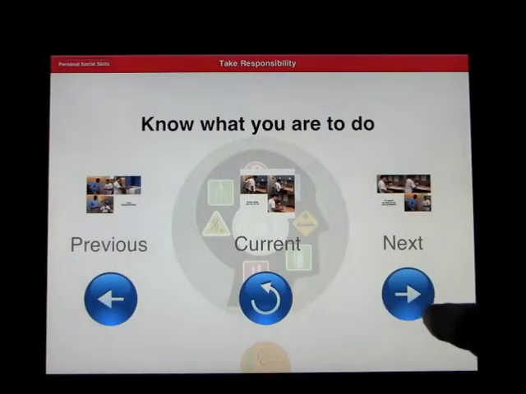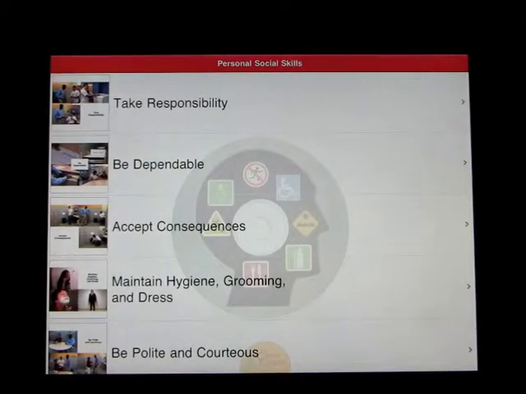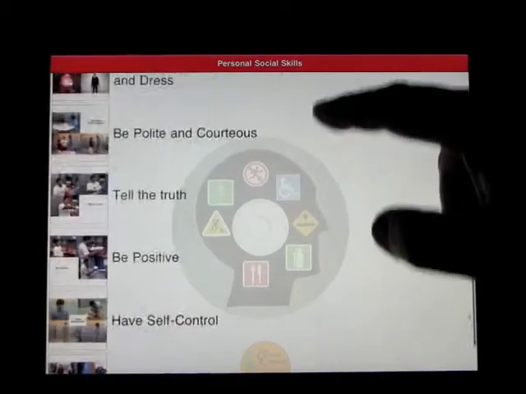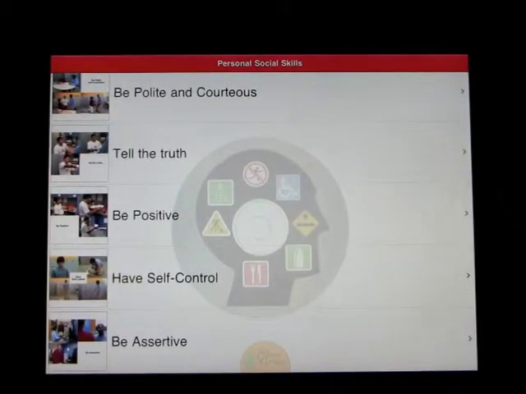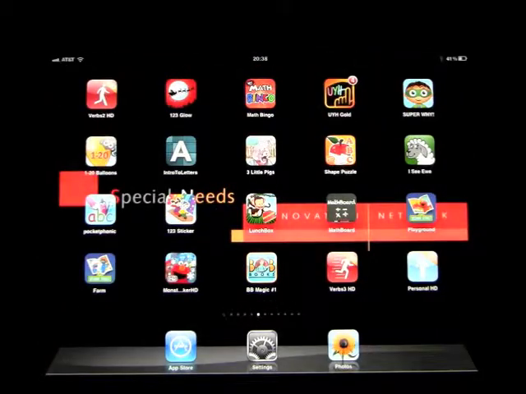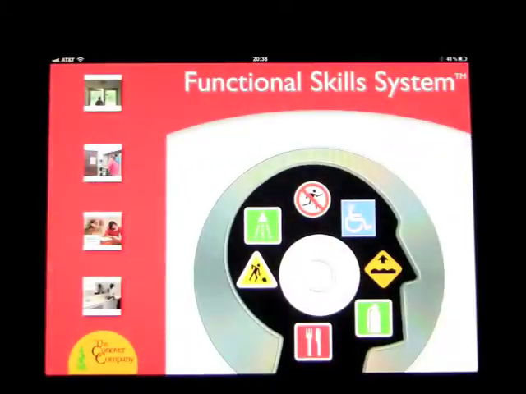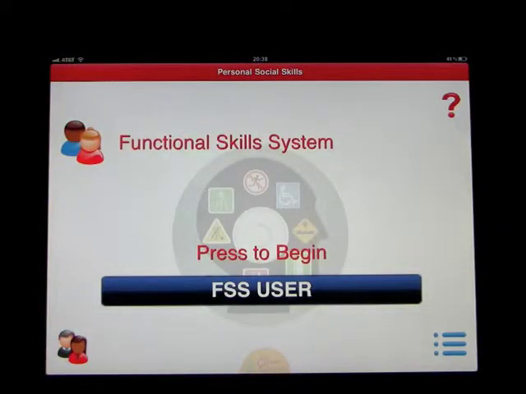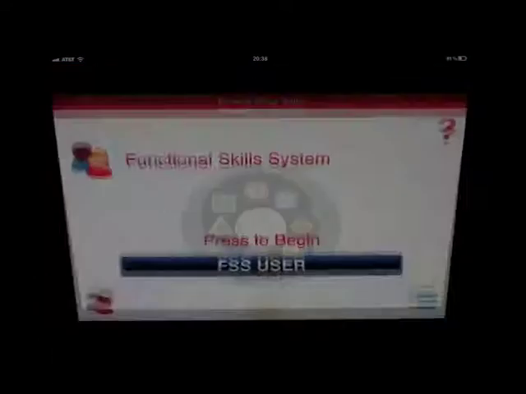Okay, so if you were to continue pressing the next button, you would end up going through every step of that explanation. What we're going to do is head back out, and you can pick any other video and go through it that way. But if we go back out from here and come in on the main screen, welcome to the functional skills. We're going to log in as the administrator.